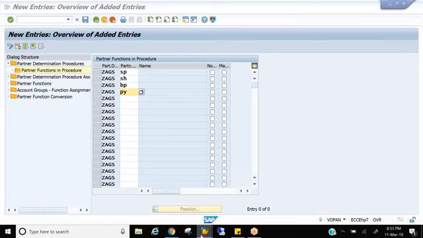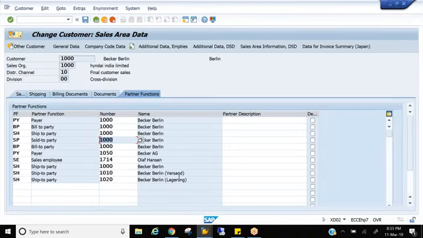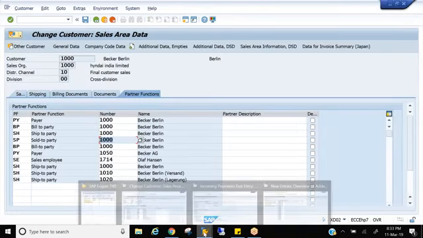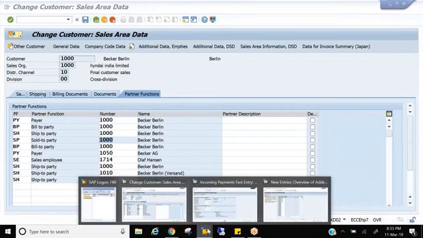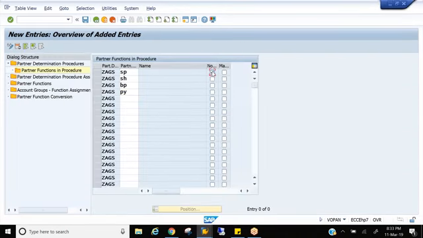Sold to party, can I change this? You cannot. It is not modifiable. A sold to party is not modifiable, and a sold to party should by default be a ship to party, bill to party, payer.